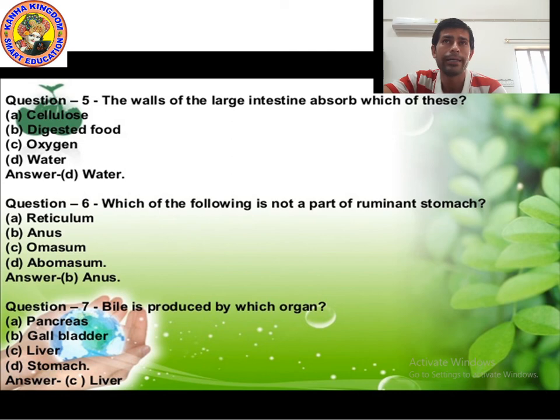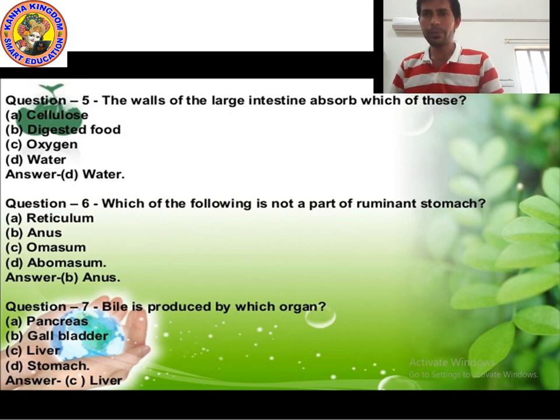Now at last I am going to tell you again how grass eating animals digest food. I am explaining again. Step number 1, first of all, grass eating animals chew the grass, but they do not chew completely.